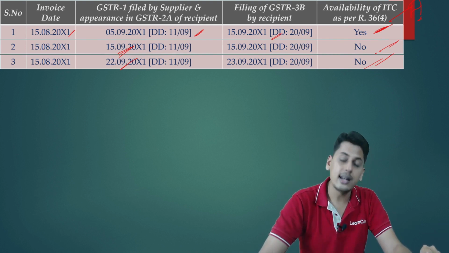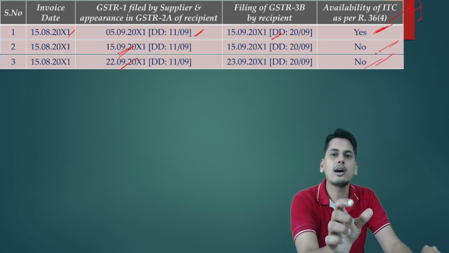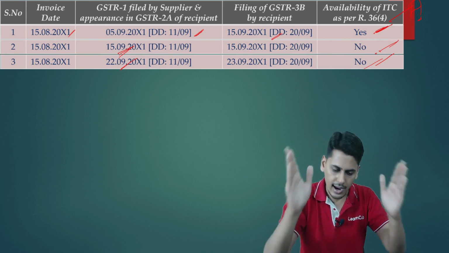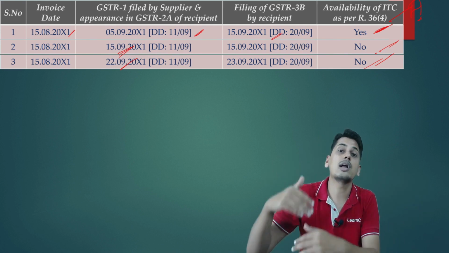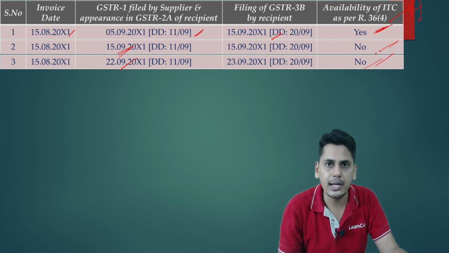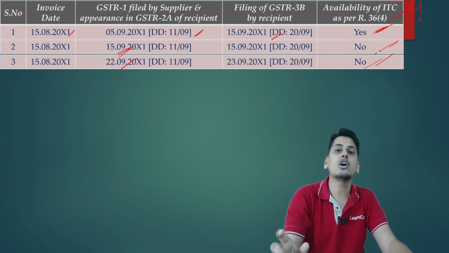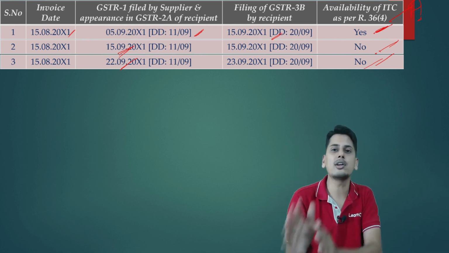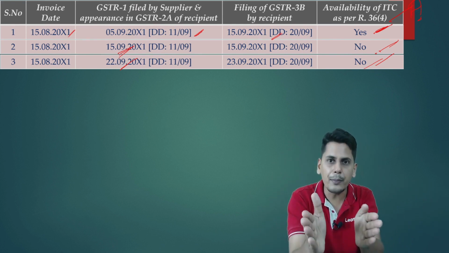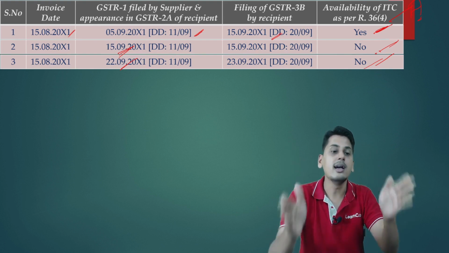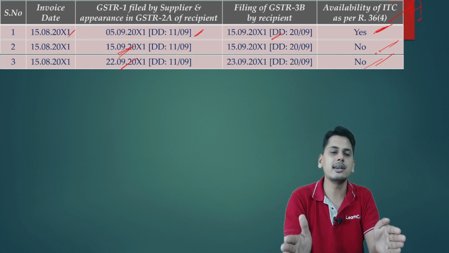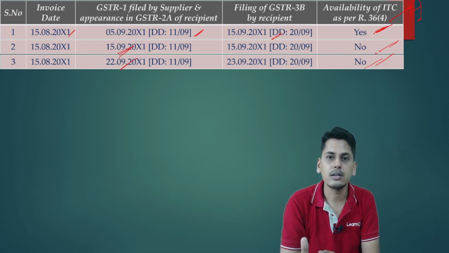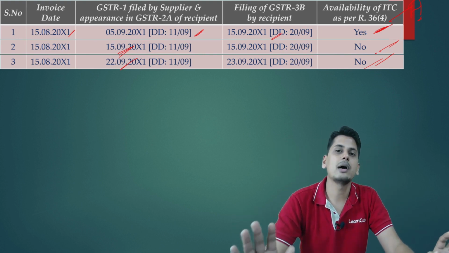And friends, please understand, for a particular tax period, let's say August, if I want to download GSTR 2B, any time I am going to download, I download today, I download after a month, I download after 2 months. It is not a dynamic document, it is a static document, it is not going to change. The contents are not going to change because it is frozen for a particular tax period. From this period to this period, the suppliers who have filed or furnished the details in GSTR 1, it is going to reflect in GSTR 2B. So it is not going to be a dynamic document.